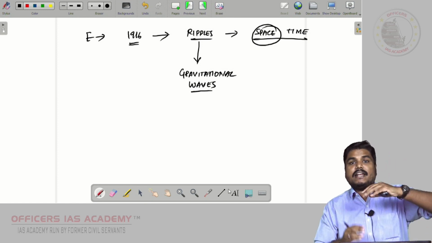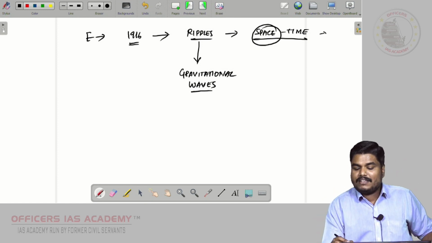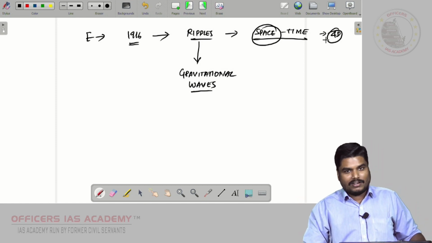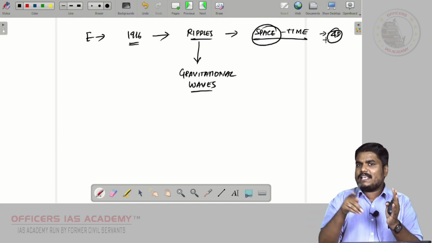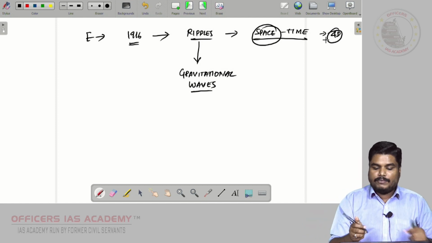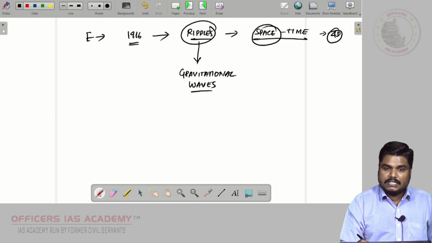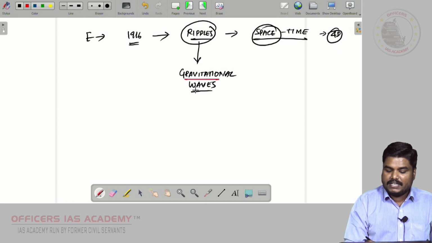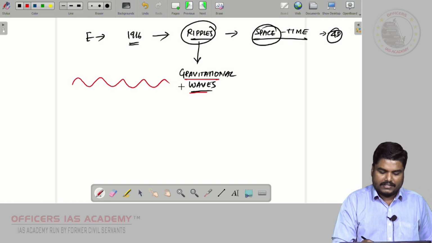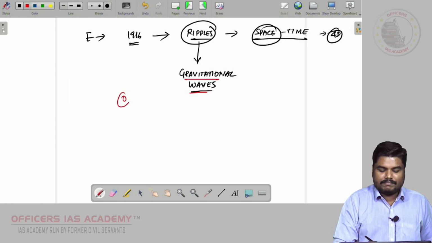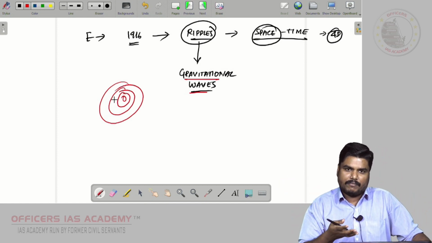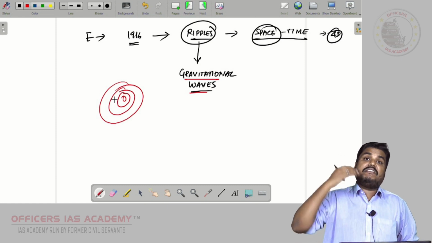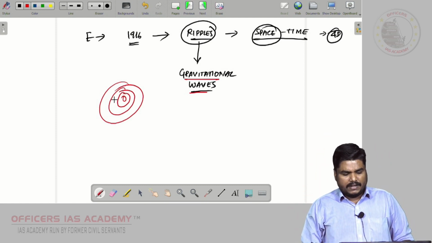What is space-time? We all know space is a three-dimensional model. Space-time is a four-dimensional mathematical model. So in this four-dimensional space-time, we will be observing some ripples. These ripples are called gravitational waves. These ripples will be created from a heavy object which is accelerating at a very high speed.